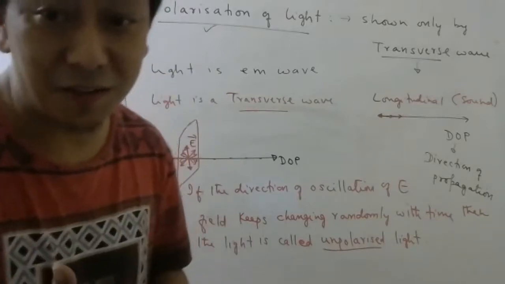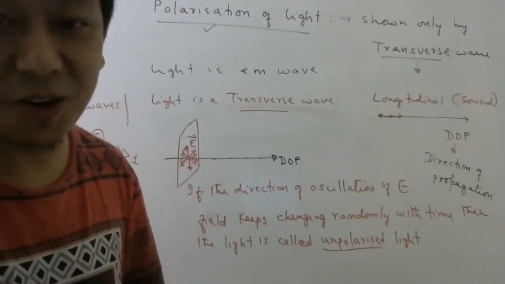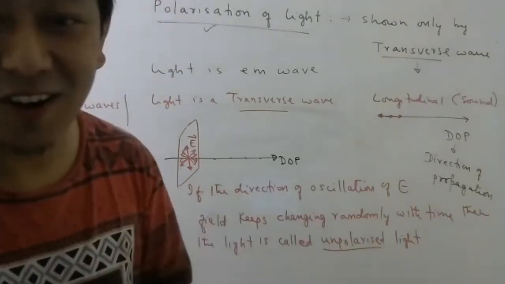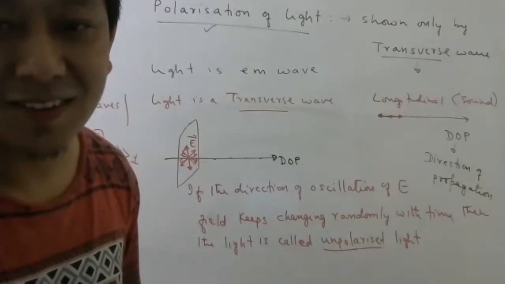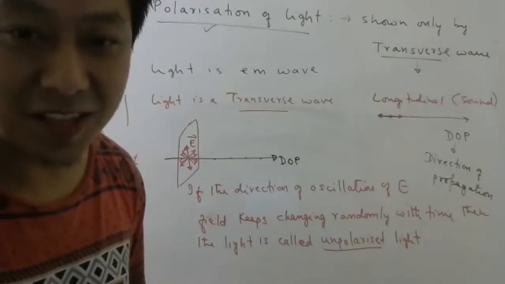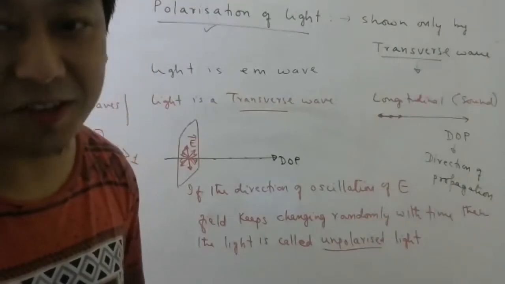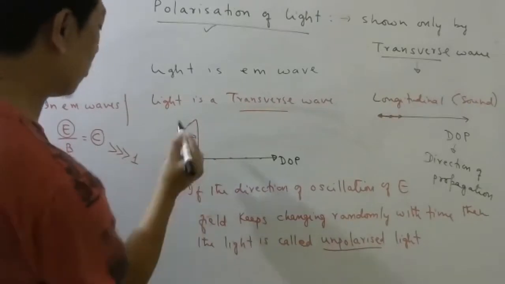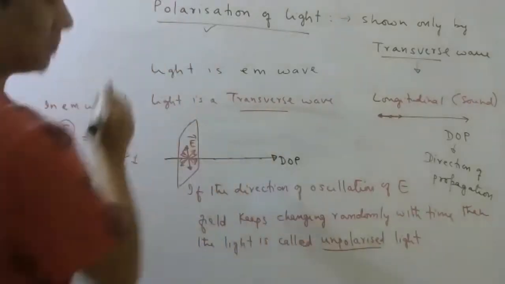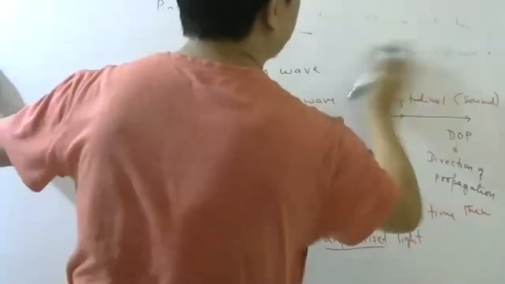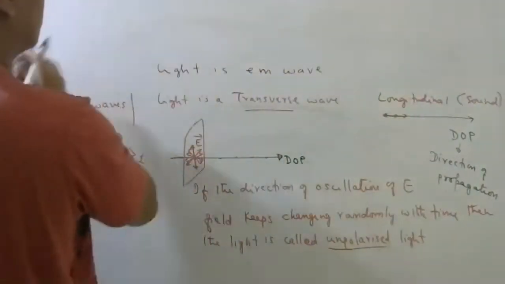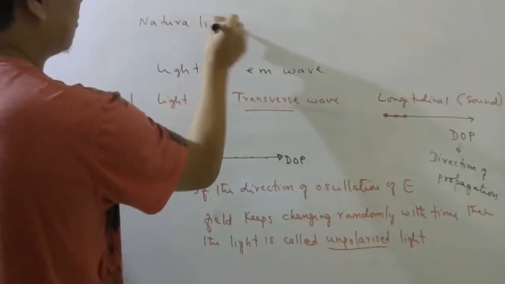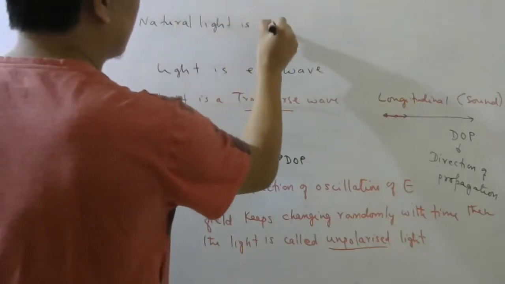You know from the second law of thermodynamics that nature likes disorder. Disorder, right? The entropy concept you have learned in physics also, in chemistry also. So nature has no reason to tell that no, you should oscillate only here. So natural light, let me mention that, very important, light from the sun, for example, is unpolarized.